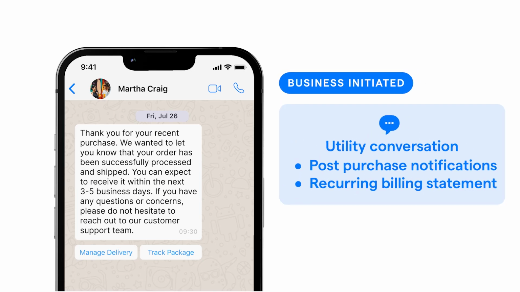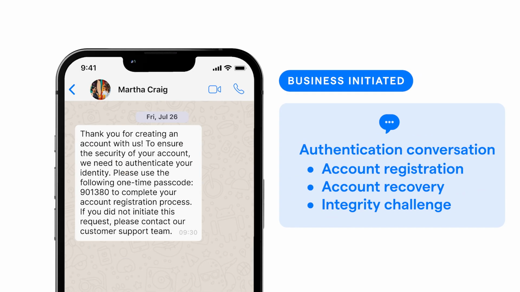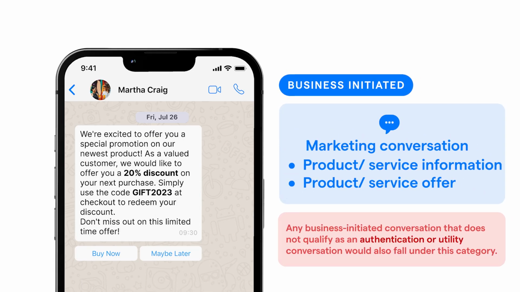So what are template messages? Template messages are pre-approved messages that businesses can use to communicate with their customers. And these template messages are divided into 4 categories. Firstly, utility messages are for business-initiated conversations related to a transaction. Secondly, authentication messages are for one-time passcodes during the login process. Thirdly, marketing messages are for promoting products and services.